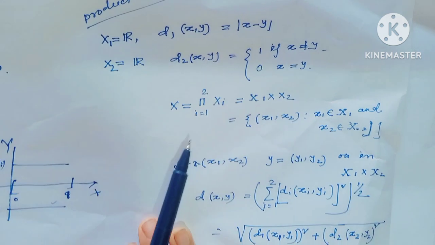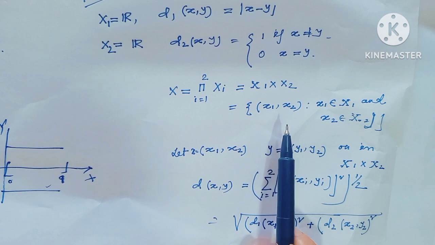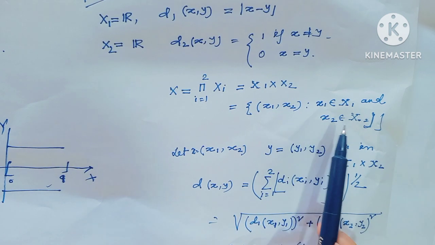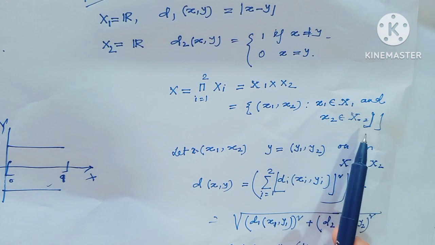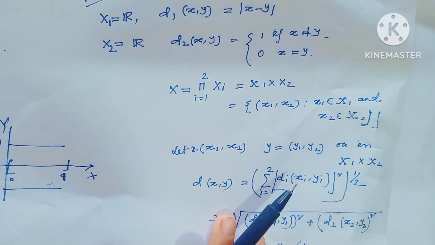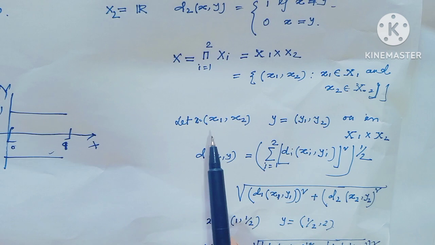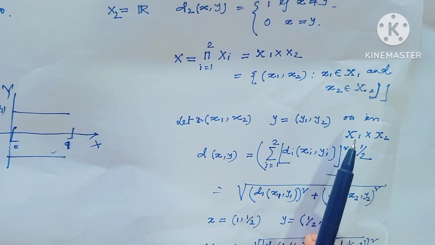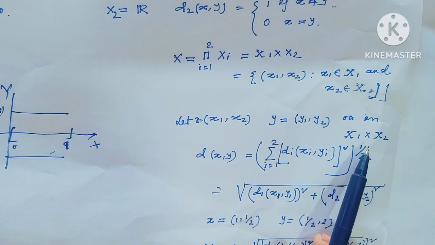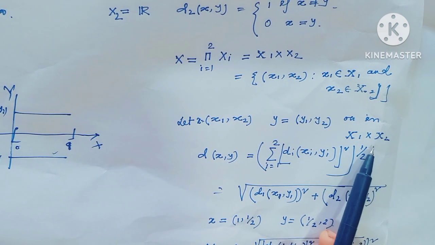That means this is the set of (x1, x2) such that x1 belongs to capital X1 and x2 belongs to capital X2. And let x equal to (x1, x2) and y equal to (y1, y2) on this product space X1 cross X2.